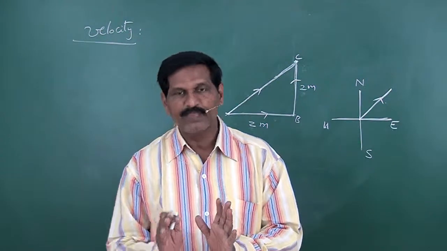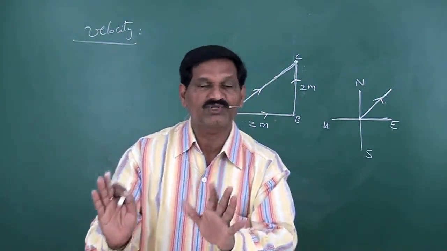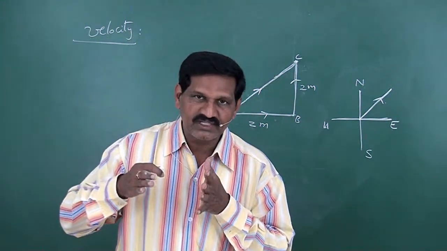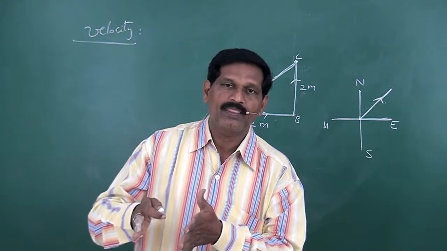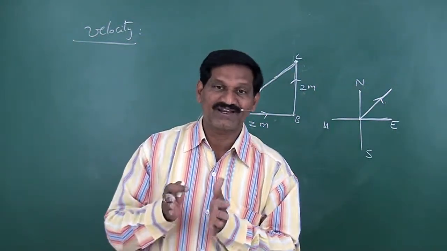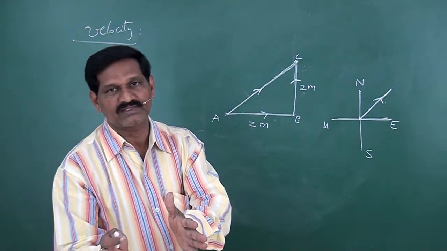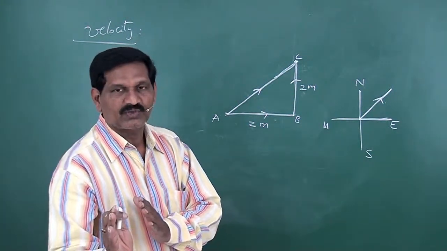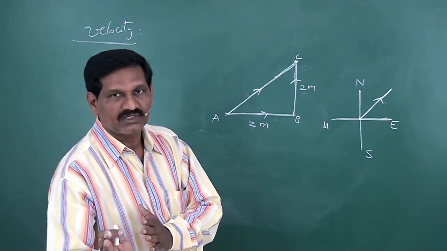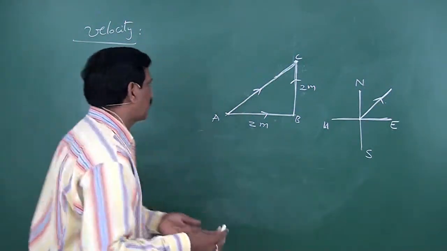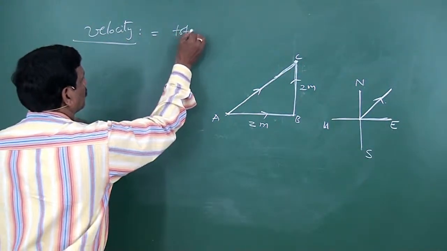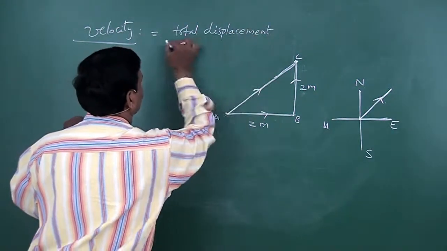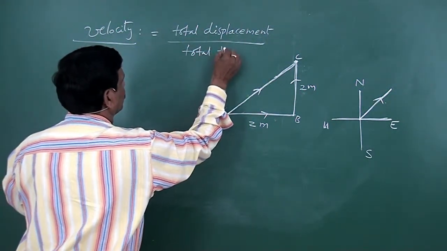So velocity is the rate of change of displacement of the body. So how fast and what is the rate at which the particle displaces. The rate at which the particle displaces is called velocity. That means rate of displacement of the particle is called velocity. That means velocity is equal to total displacement by total time taken.